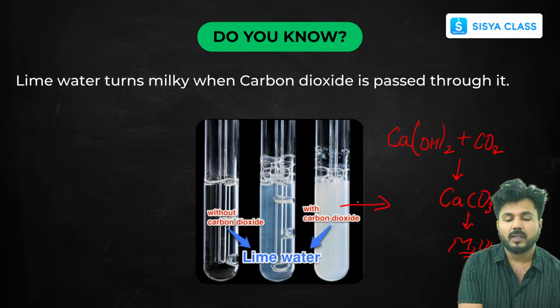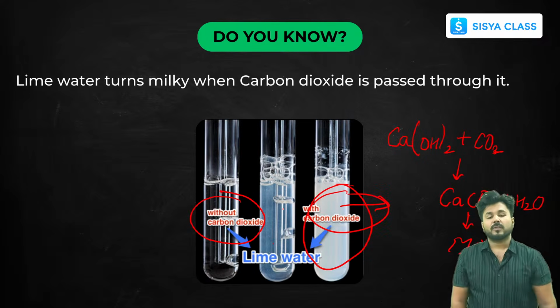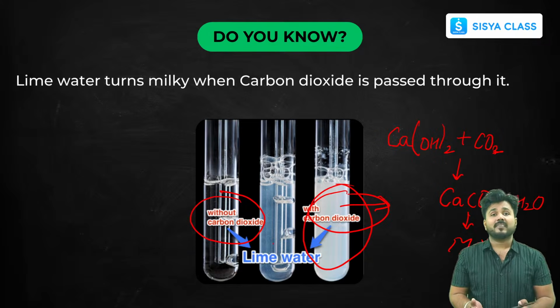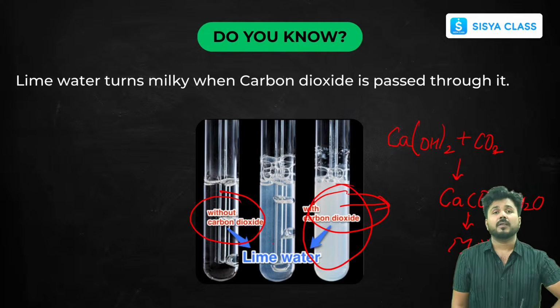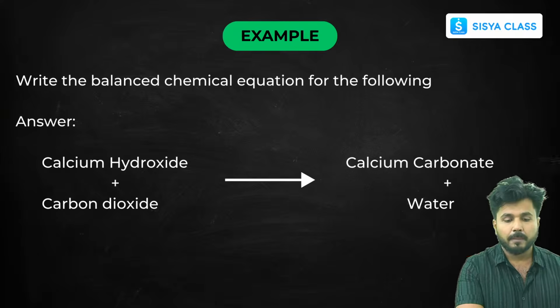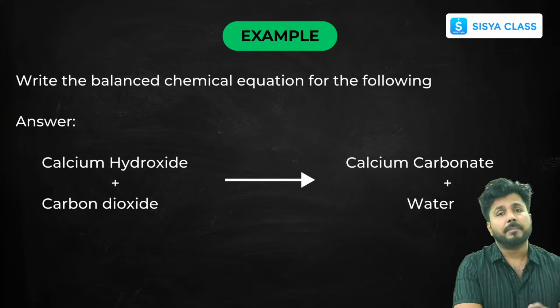As you can see, lime water without carbon dioxide is colorless, but with carbon dioxide it turns milky. So to know whether carbon dioxide gas is present or not, this is one example where you can find carbon dioxide gas with the change in color. Similarly, with the evolution of gas, you can identify hydrogen gas. Next we'll be discussing such important points in between also.